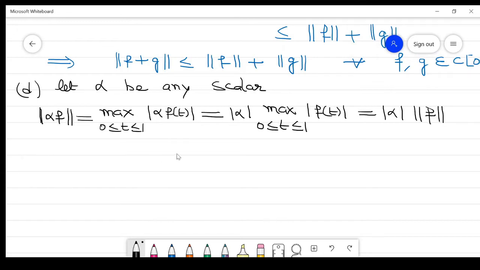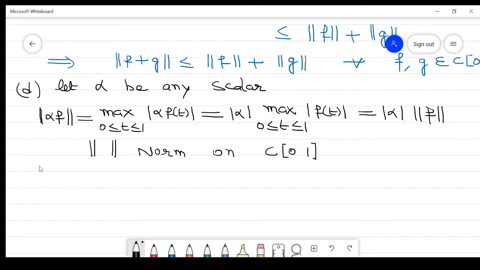Clear? Now this function satisfies all four properties. Now it is a norm. When a function satisfies all four properties, then the function is called a norm. Now this function is a norm on the vector space C[0,1].